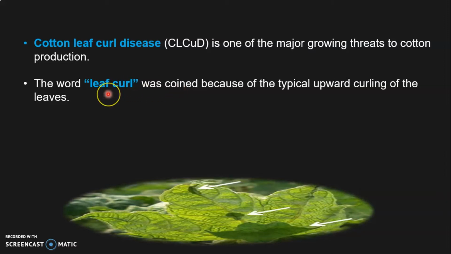But leaf curl is also caused by other viruses, like potato leaf roll virus in potatoes. So leaf curl is not the only symptom shown by cotton leaf curl disease, there are other symptoms as well. We will talk about the symptoms in the symptoms section later.